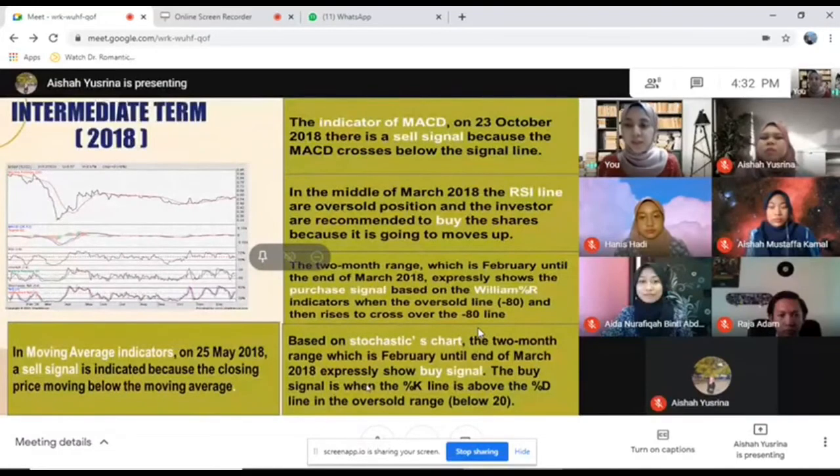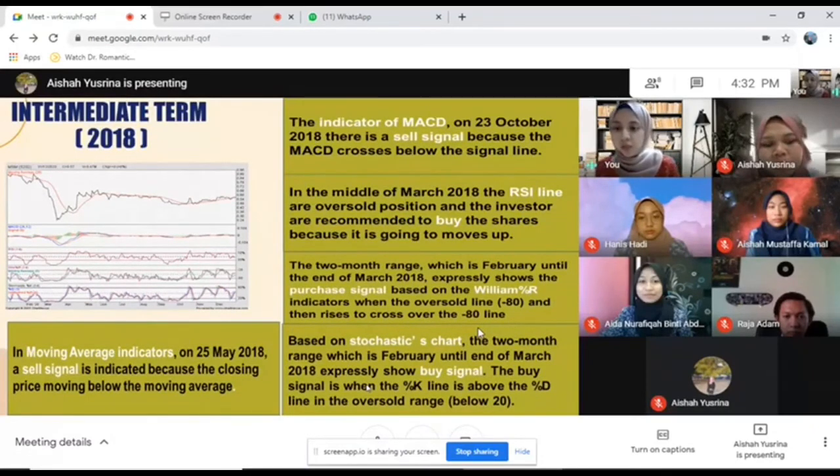So next, I will continue with the intermediate term from 2018 until 2020. For 2018, in the moving average indicator on 25 May 2018, a sell signal is indicated because the closing price is moving below the moving average. For the MACD on 23 October 2018, there is a sell signal because the MACD crossed below the signal line. However, in the middle of March 2018, the RSI line is in an oversold position and investors are recommended to buy the share because it is going to move up.